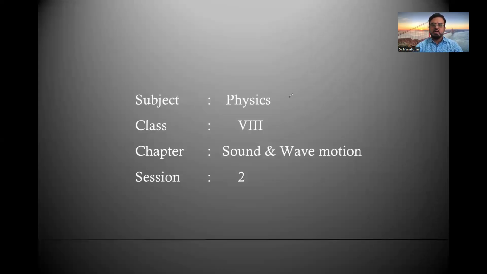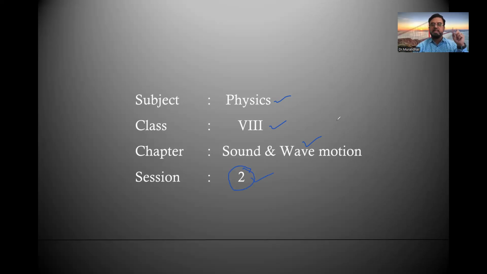As you all can see on the screen, my subject is physics. We are in class 8th. Our ongoing chapter number 7, that is sound and wave motion. And today we are entering into session number 2.